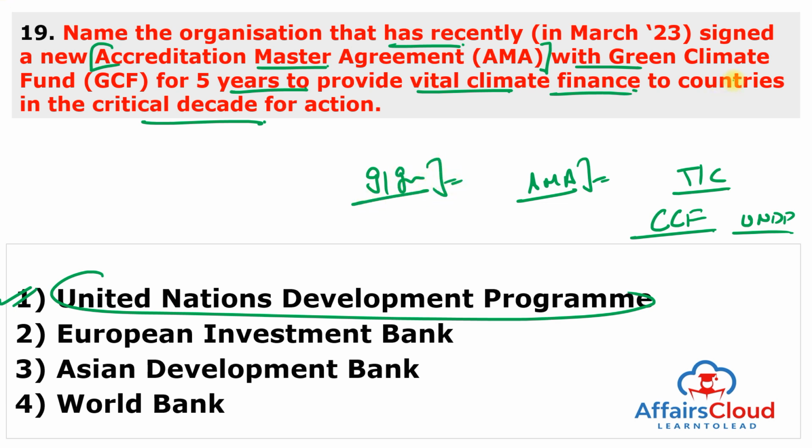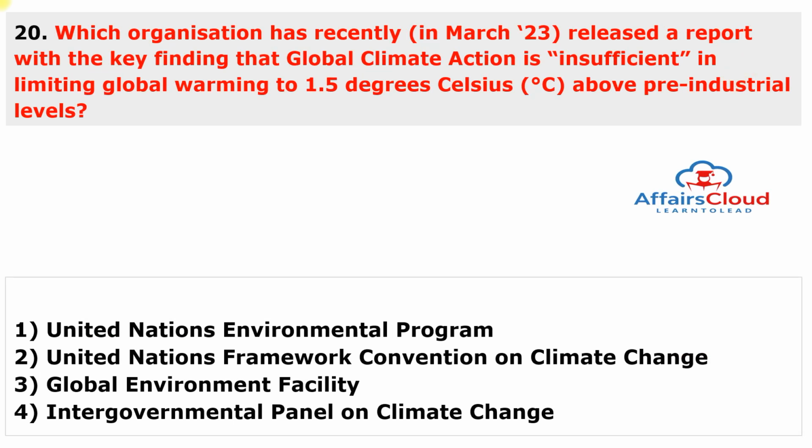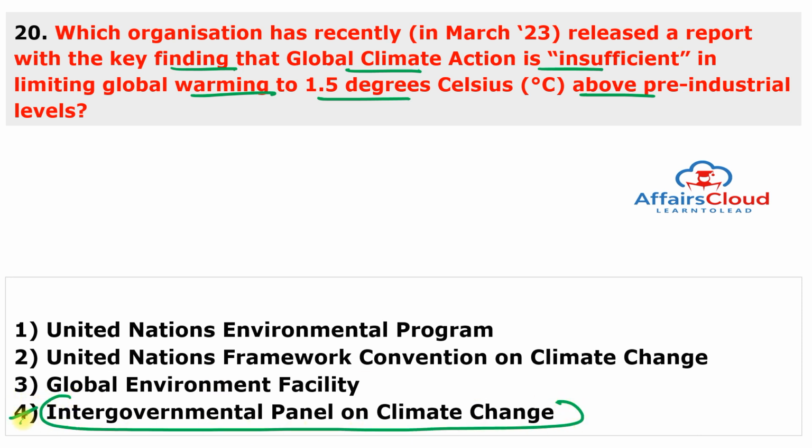Moving to the next question. Which organization has recently released a report with the key finding that global climate action is insufficient in limiting global warming to 1.5 degrees Celsius above pre-industrial levels? And this organization is the Intergovernmental Panel on Climate Change. The answer to this question is 4. So the synthesis report of the IPCC, or Intergovernmental Panel on Climate Change, 6th Assessment Report (AR6), Climate Change